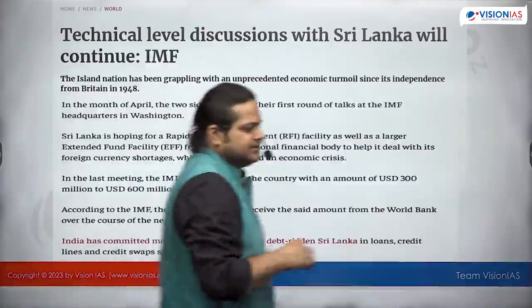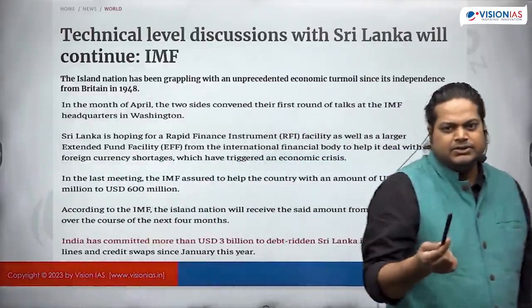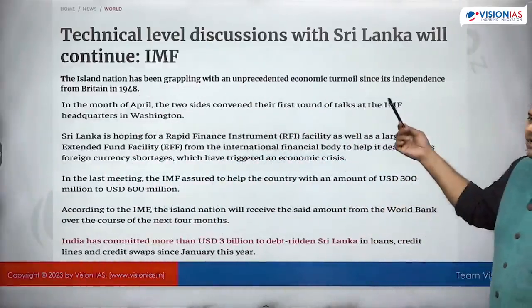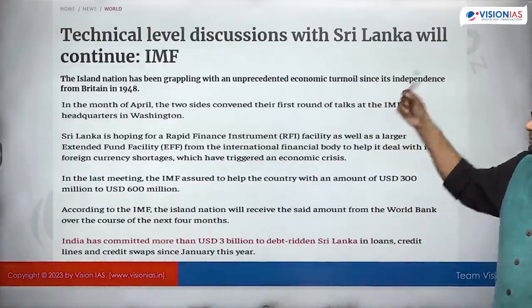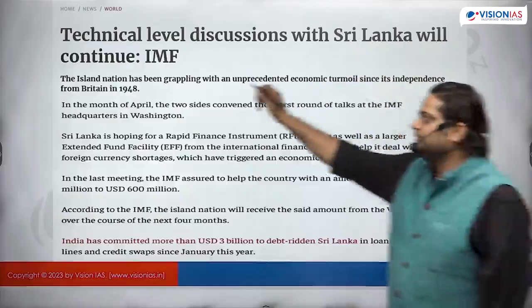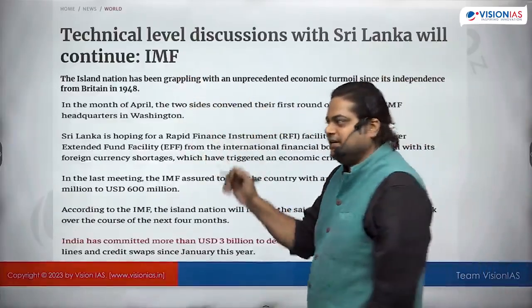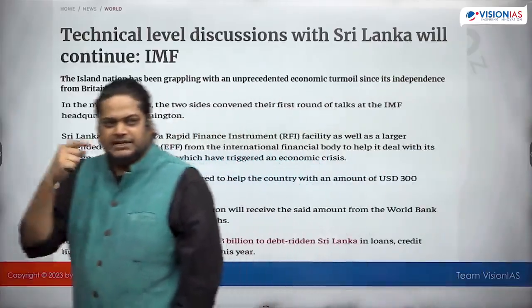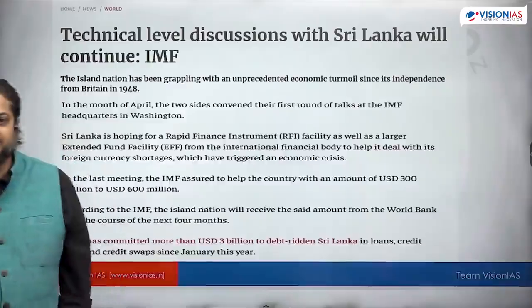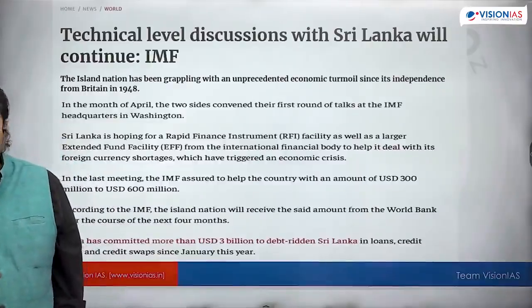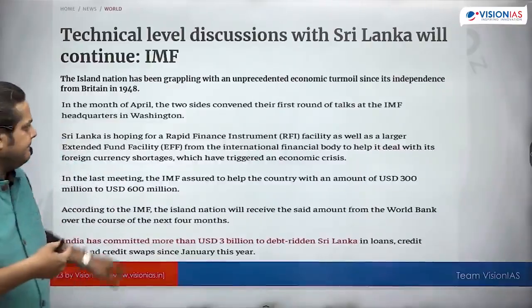Here, Sri Lanka is a neighboring country, so what is happening with Sri Lanka is connected with India also. But why is this news article important? Because IMF is doing something. So we'll read that article, and see if they are coming up with some new mechanisms, we need to read about them.